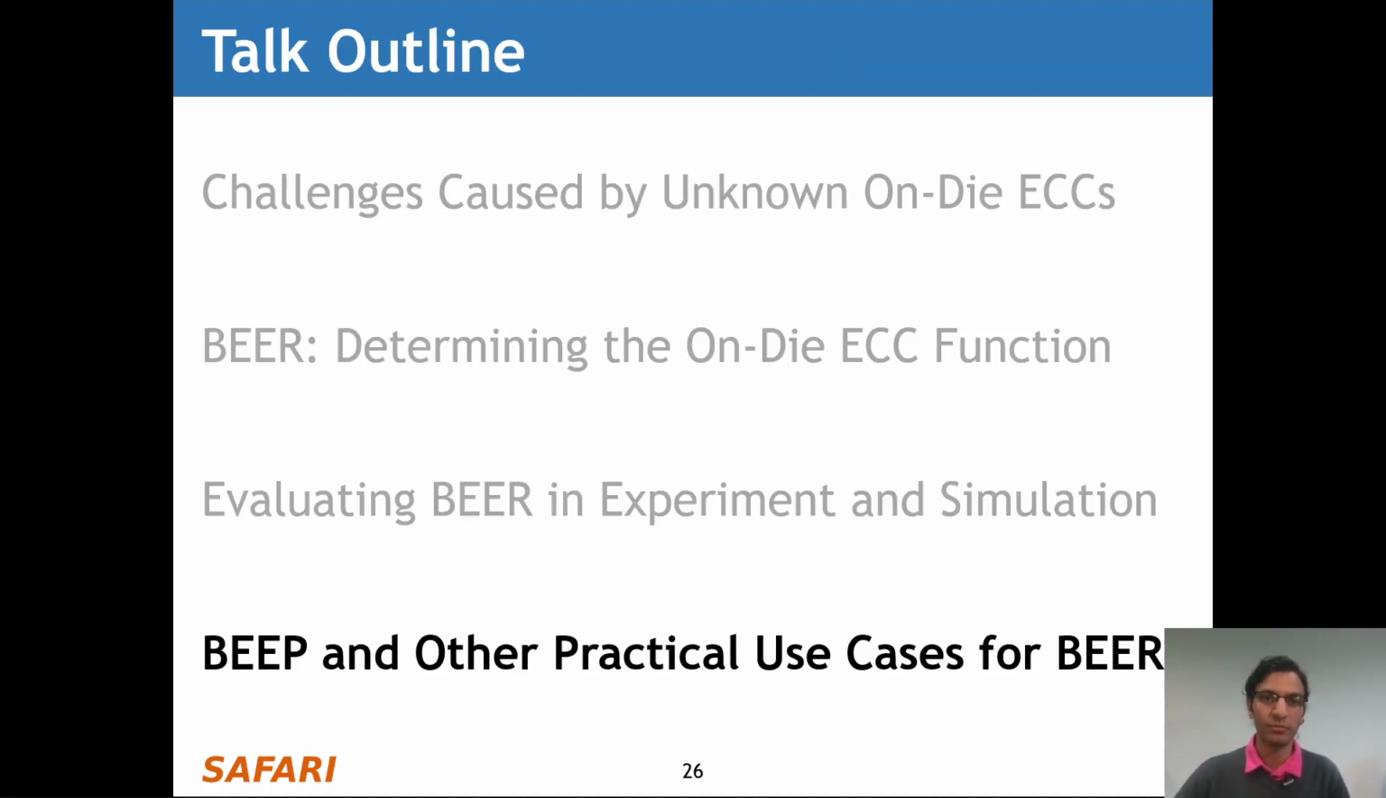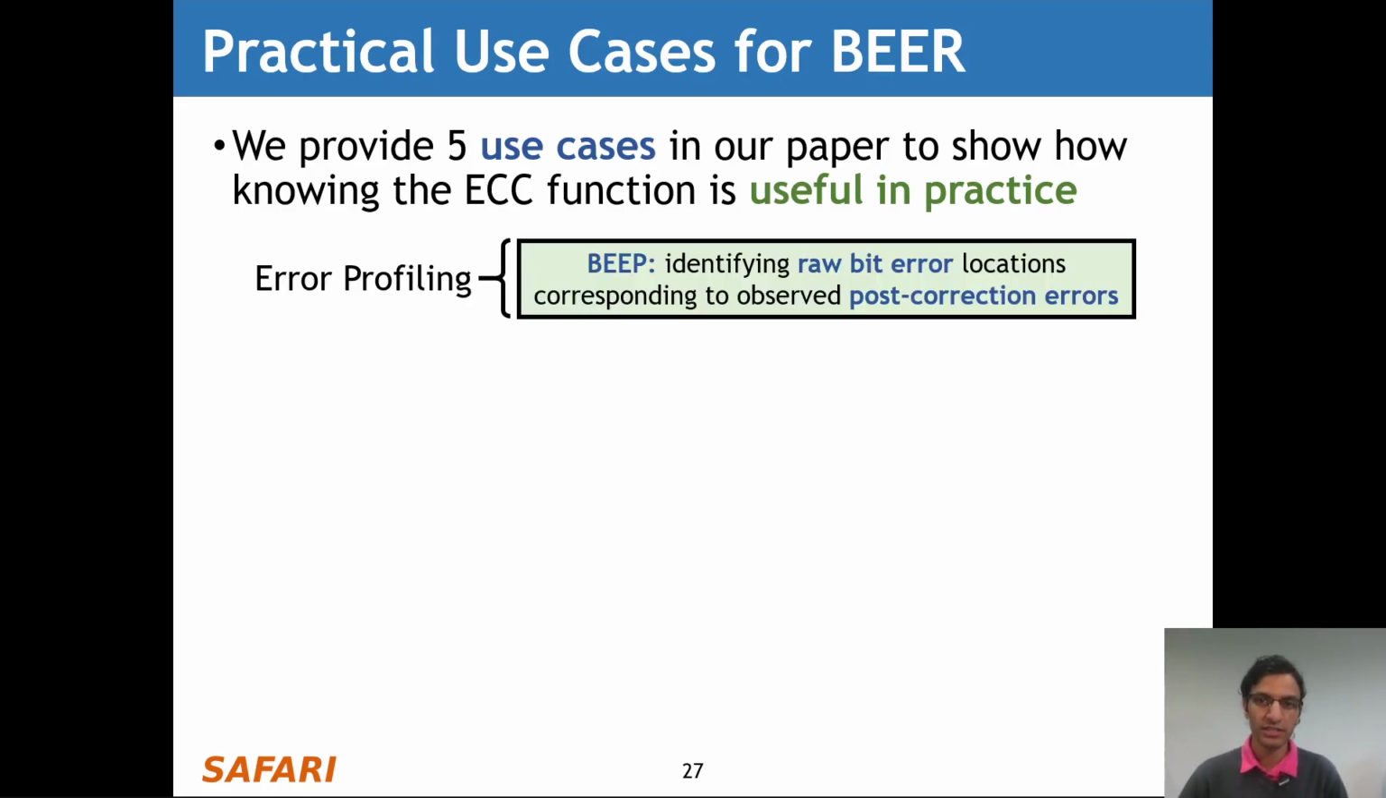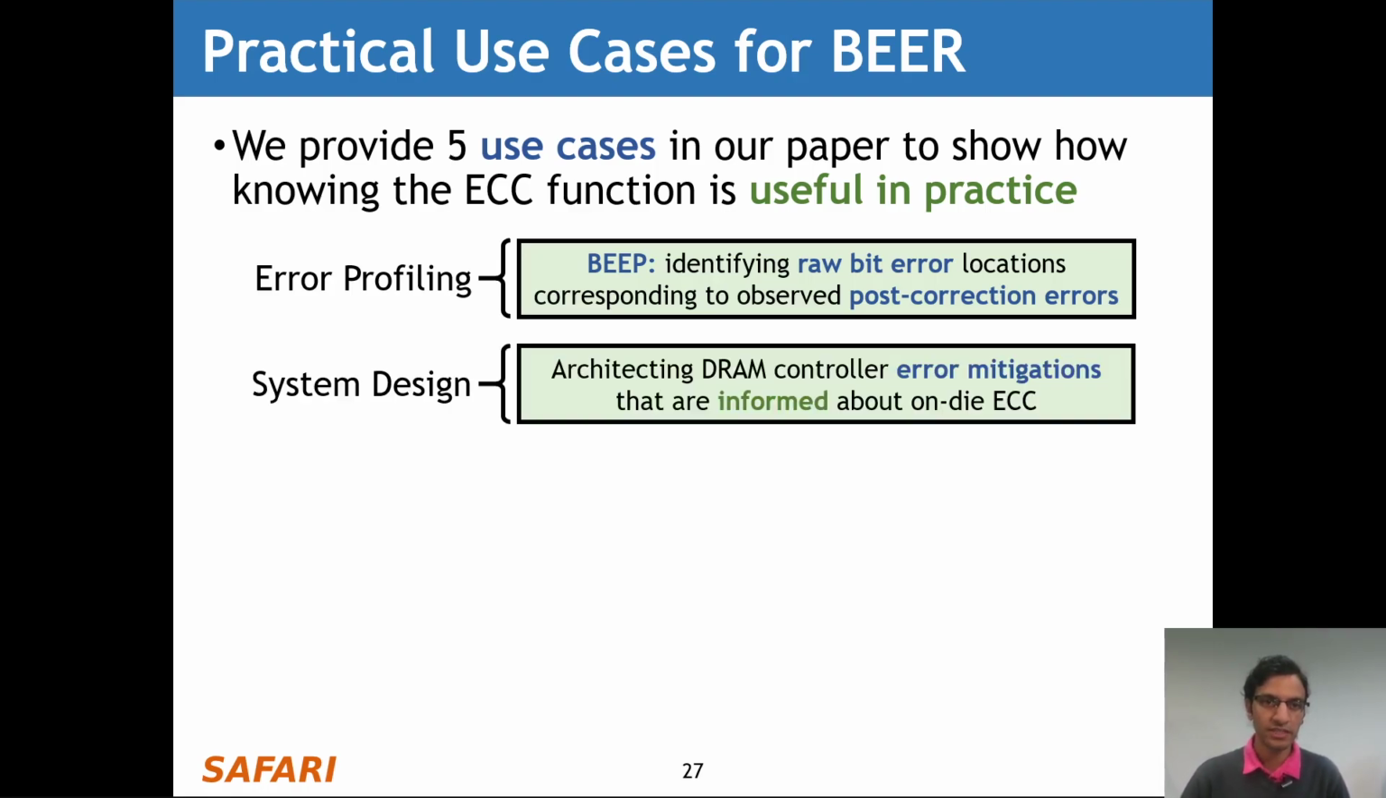Finally, I'd like to talk about Beep and other practical use cases for Beer. In our paper, we provide 5 use cases to show how knowing the ECC function is useful in practice. The first use case deals with error profiling, and we introduce Beep, which shows how knowing the ECC function enables us to identify raw bit error locations that correspond to observed post-correction errors. Our second use case deals with system design, where knowing the ECC function enables the system architect to design DRAM controller error mitigations that are better informed about on-die ECC and a DRAM chip's reliability characteristics.